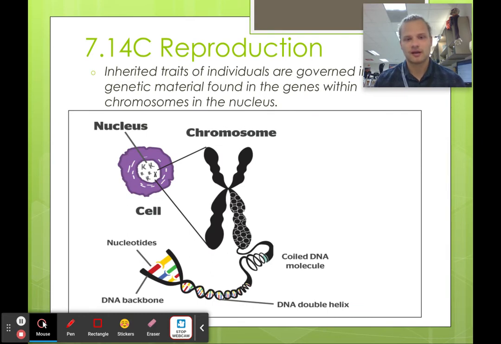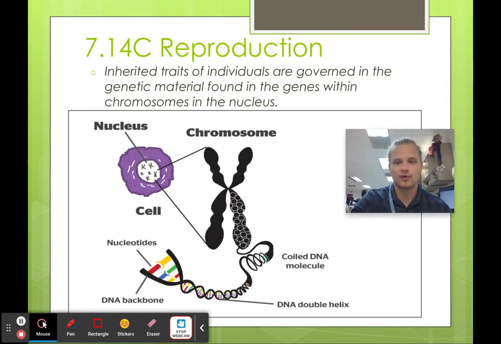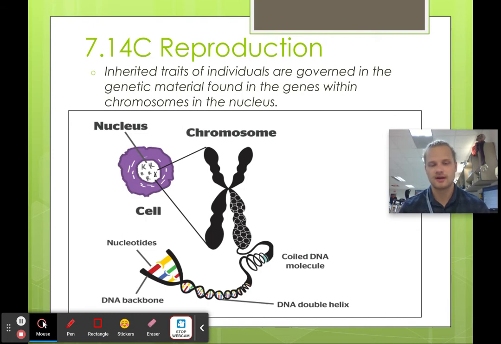Let's keep looking at reproduction. There are some good vocab words to talk about here. Inherited traits are things that you get from your parents. That's what inherited means, and they are governed by the genetic material. Genetic material involves DNA. DNA, when coiled up, makes a chromosome, and it's found in the nucleus of the cell. So the material is found in genes within chromosomes of the nucleus.